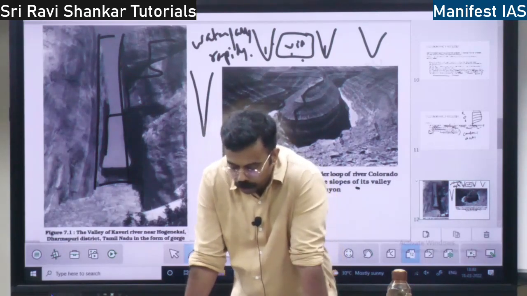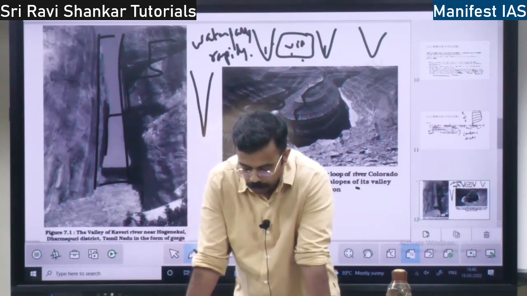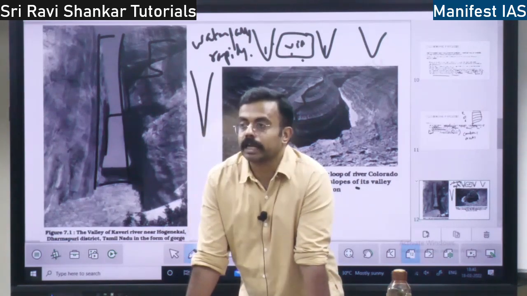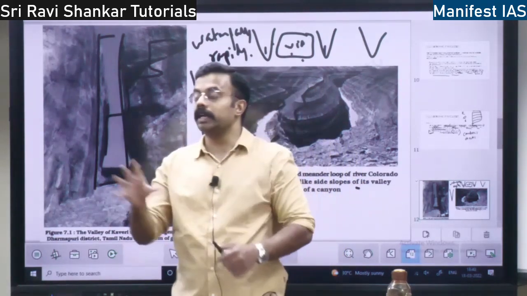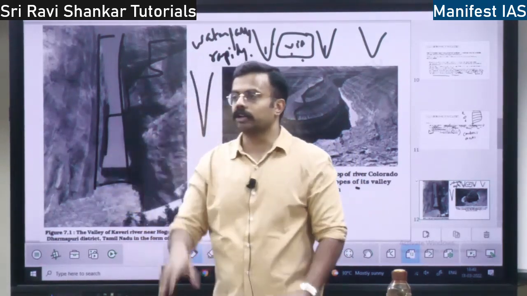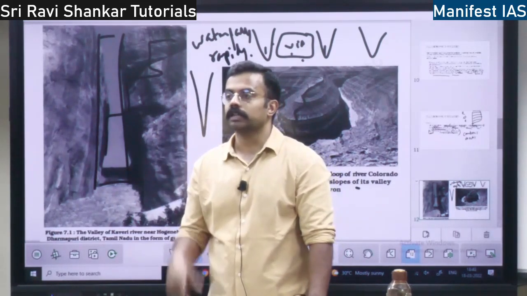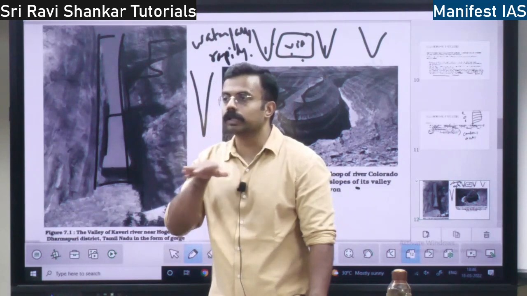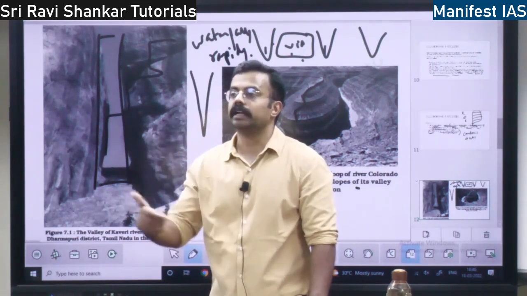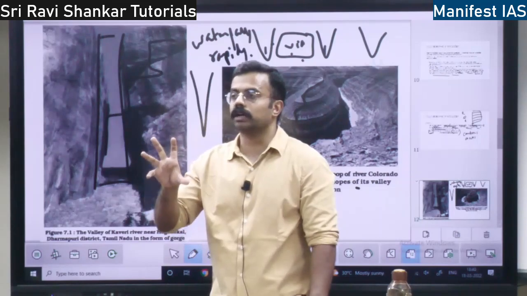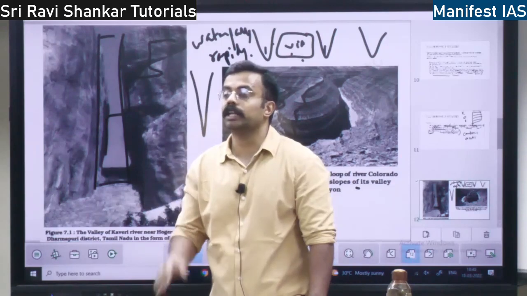Next, you have potholes and plunge pools. What are potholes? Potholes form over rocky beds. If there is rock, water will accumulate on that rock, and in that water there will be a lot of sediments and rock fragments. Because of water moving over that small hole, the stones in the hole will frequently be revolving.